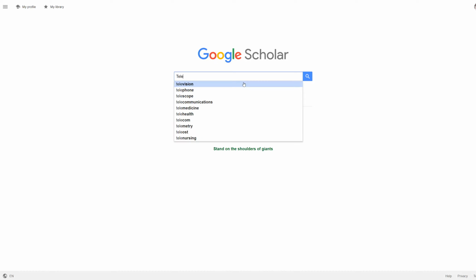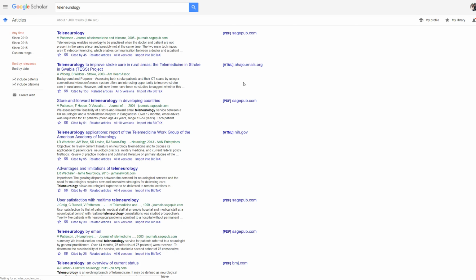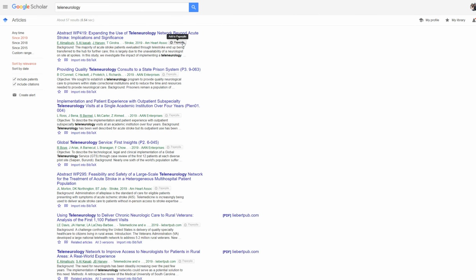So let's say I search teleneurology. As I'm reading these, I have this plus button right here, as you can see. I can just directly add this into PaperPile, and it will automatically import that particular article.